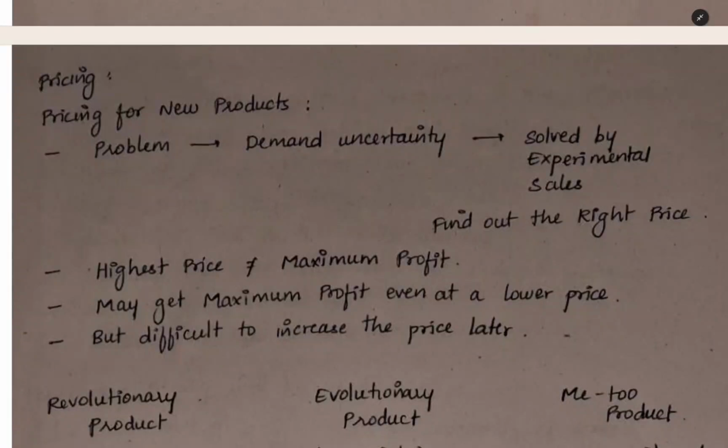The next thing is pricing for new products. When you are creating a new product, what is the problem? There is a demand uncertainty, meaning that you will not know how many people will buy. You can solve this by experimental sales. You will be selling it for an experimental purpose, and then see how many customers are buying it at a price of 50 rupees, and how many customers are buying it when you increase the price to 80 rupees. Like that, you will find out the right price for the new product.